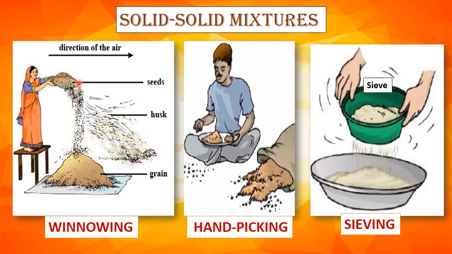So these impurities can be removed by using a special device called sieve. The method of separating particles of different sizes with the help of sieve is called sieving. Sieving is also done to separate fine particles from powdered food items like wheat flour, maida, suji and besan.